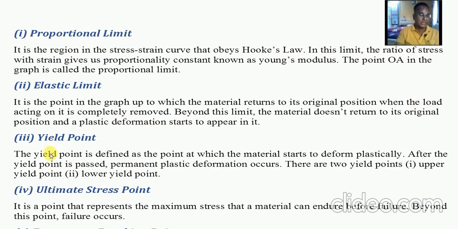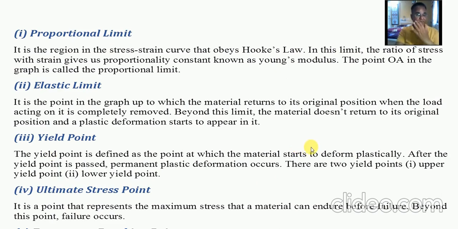Then another point, the yield point, is defined as the point at which the material starts to deform plastically. That is the turning point that converts the elastic body into a plastic body.